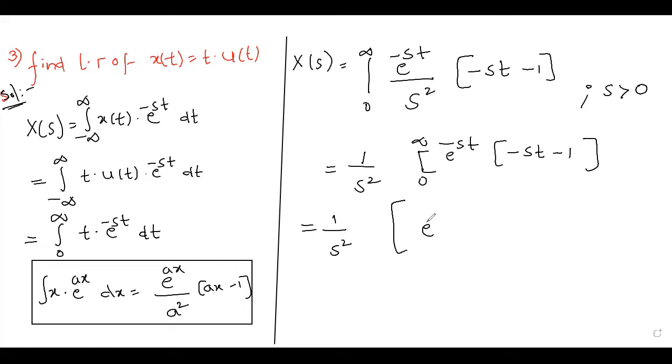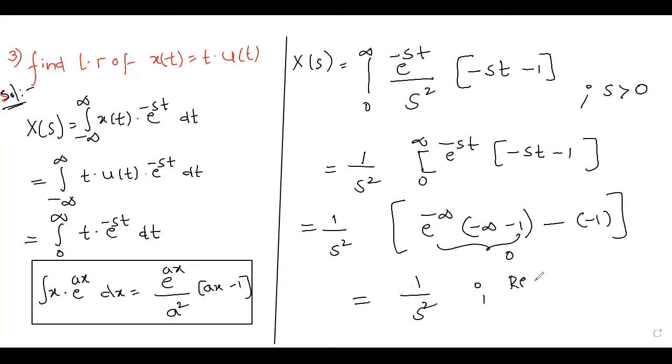First I am substituting the upper limit: e^(-infinity) into (-infinity - 1), minus the lower limit, which is minus 1. e^(-infinity) is 0, and 0 multiplied with infinity or whatever may be the value is 0. Now 1 by s squared. And what is the restriction here? The real part of s must be greater than 0.